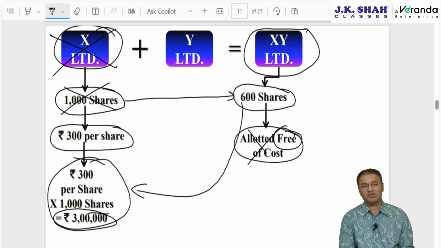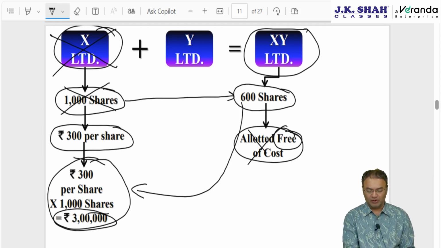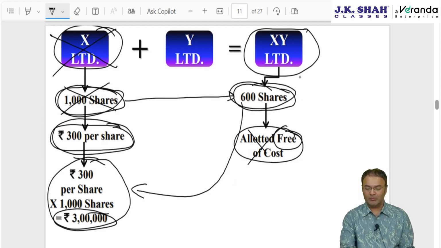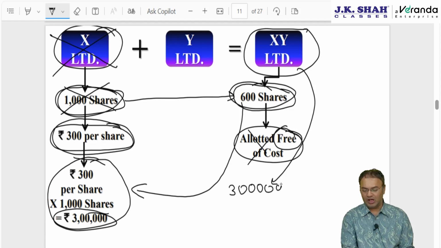But how much had the earlier company received? We will not consider per share value because the quantity is different, 1000 shares versus 600 shares. The amalgamated company will be deemed to have received 3 lakh rupees in totality. And if you want to find out per share, then divided by 600 shares, the amount will be 500 rupees per share.